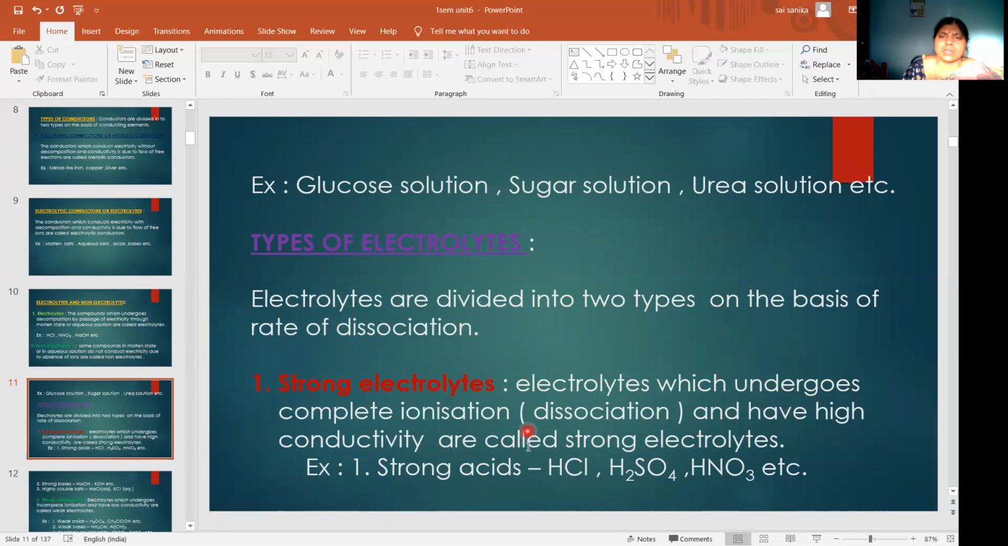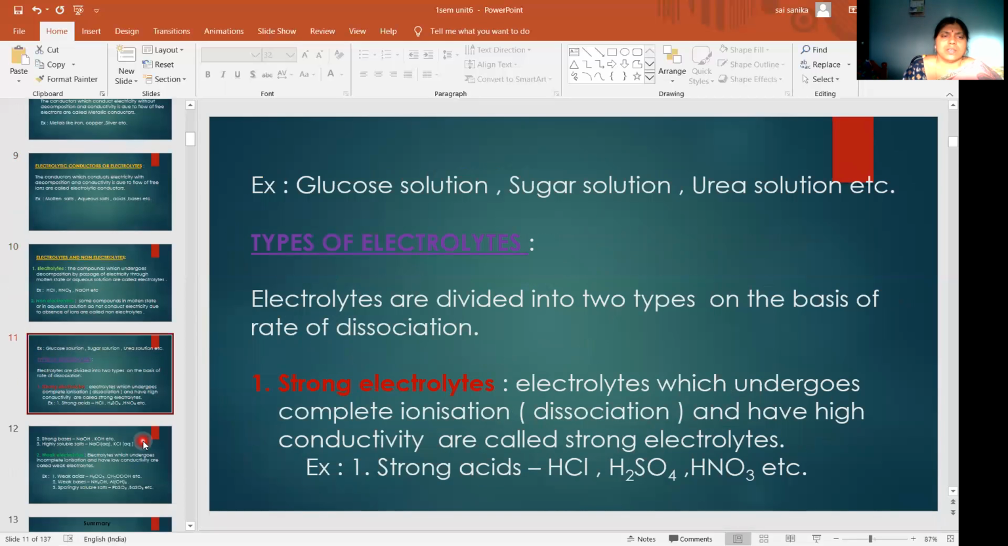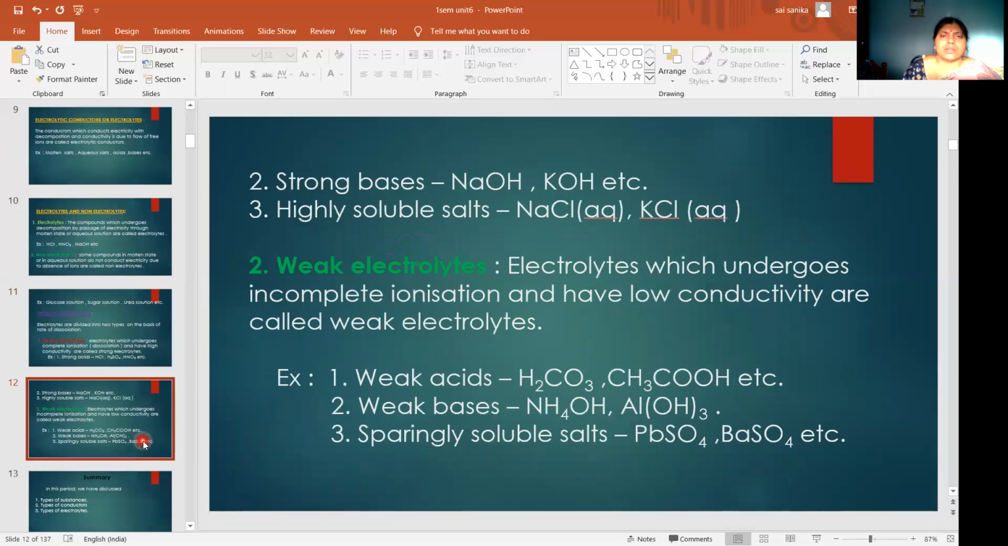Those electrolytes are called strong electrolytes. Example: strong acids, strong bases, and highly soluble salts. And weak electrolytes means the electrolytes which undergo incomplete ionization and have low conductivity are called weak electrolytes. Example: weak acids, weak bases, and sparingly soluble salts.